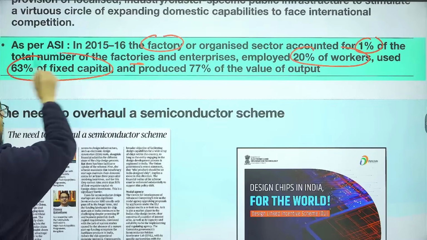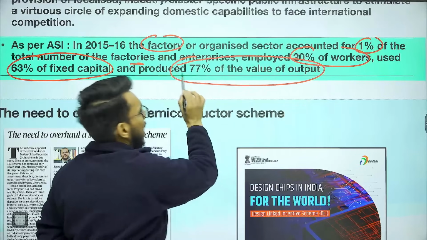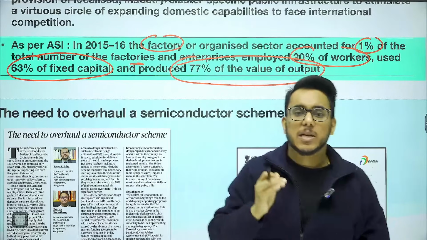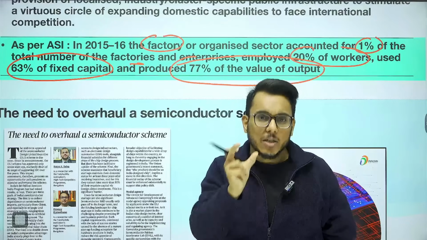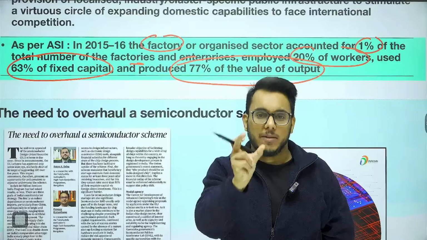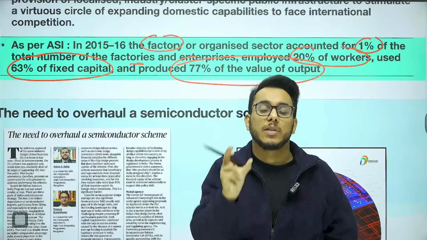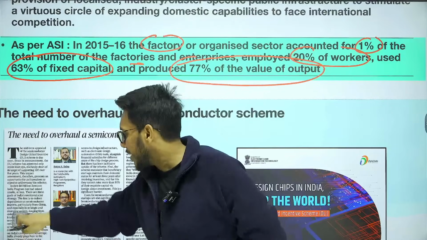63% of fixed capital is there, and 77% of the value of output is manufactured by them. And here nothing much improvement has come. So this article is saying that India's toy sector has revived and imports have come down, largely because of the high trade barriers, high tariffs that have been imposed.